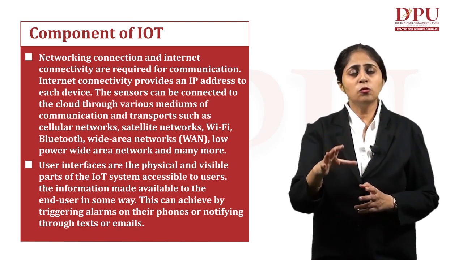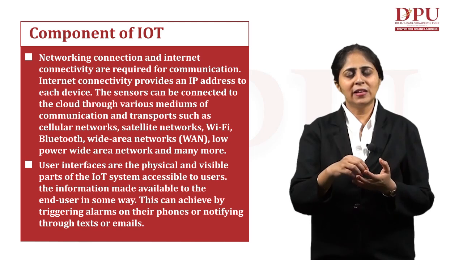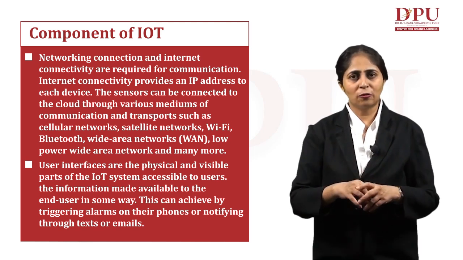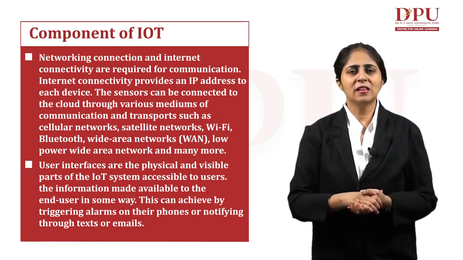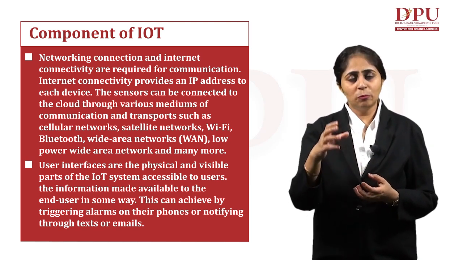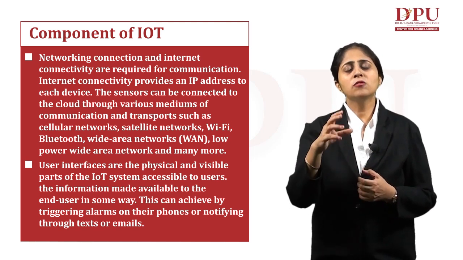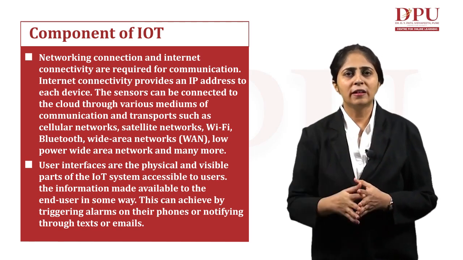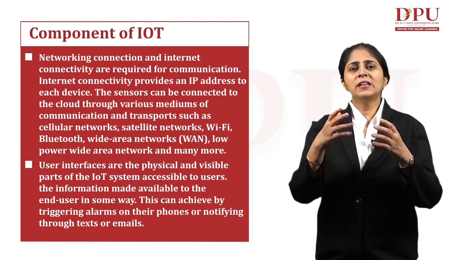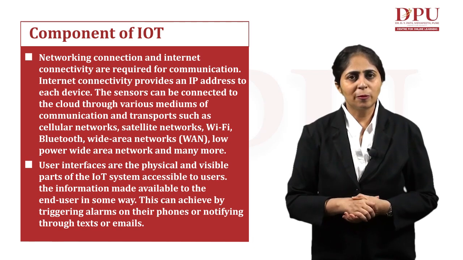In GPS, it will detect our position at any point of time with the help of various sensing devices. So if that information has to be communicated to us, it has to provide us a correct user interface so that we can easily understand that particular information which is being provided.